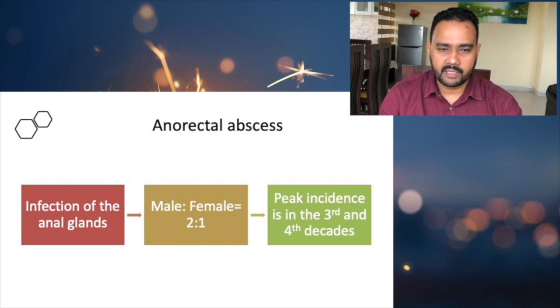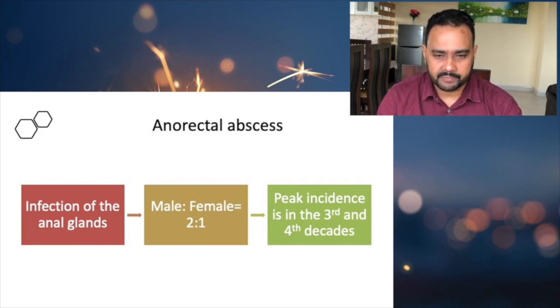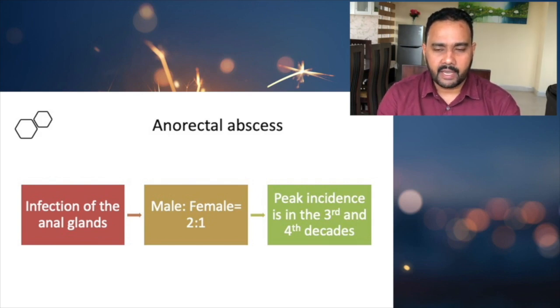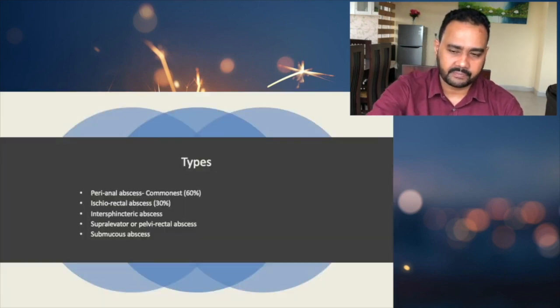So that is the important thing we should understand about the anorectal abscess. That is the infection of the anal glands. So that is how people develop anorectal abscess. And it is more common in males, right? Compared to females, it is 2:1 in ratio. And the usual age is about the 3rd and 4th decades, from the 30s until the 50s, is the common age of occurrence of anorectal abscess.